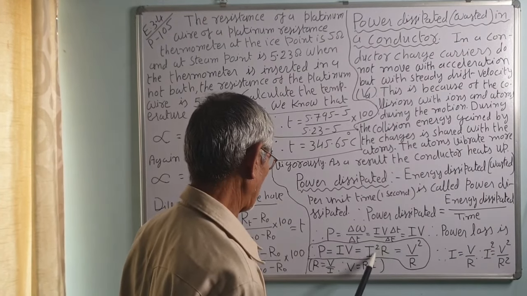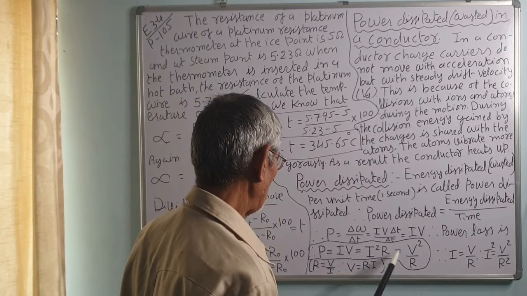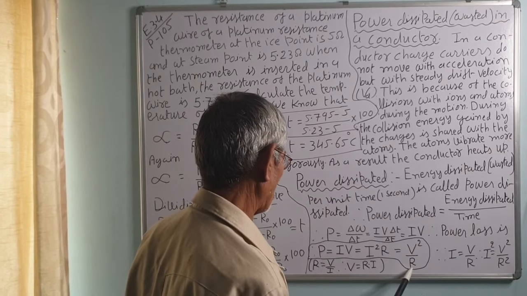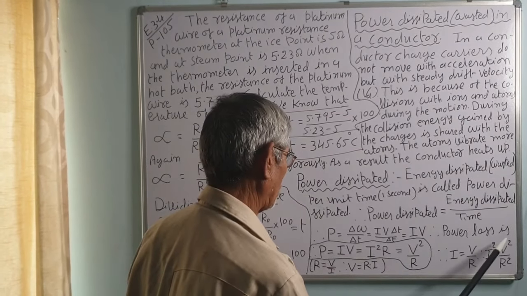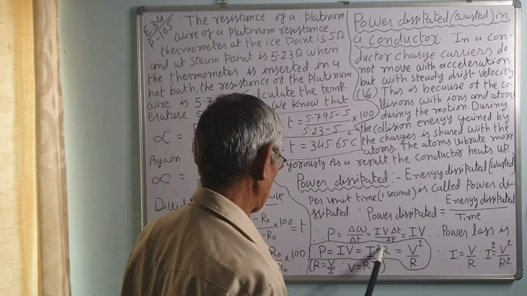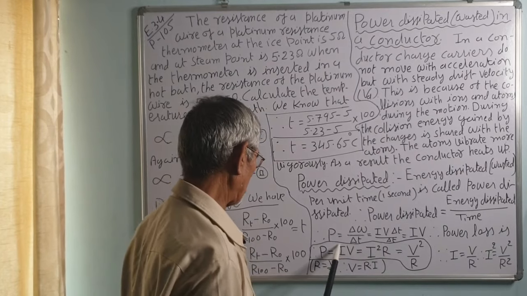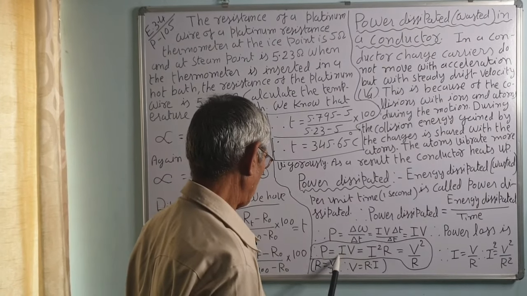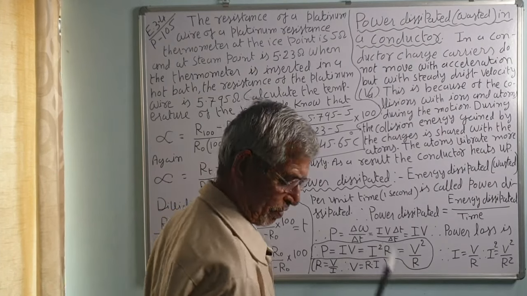From Ohm's law we can write, R is equal to V upon I. So, V is equal to I R, and that is equal to V square upon R also we can write. I is equal to V upon R. So I square is equal to V square upon R square, into R, that is V square upon R. This is the power. Power can be written in three ways, that is I V, or I square R, or V square upon R. All are the same equations.